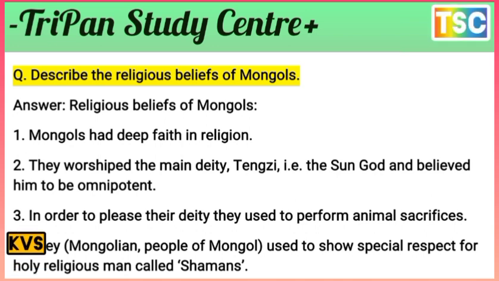In order to please their deity, they used to perform animal sacrifices. That's important. The Mongolian people showed special respect for the holy religious man, who was called a shaman. That's important.